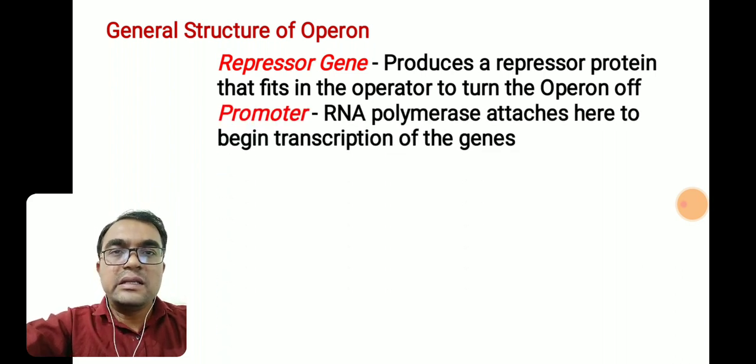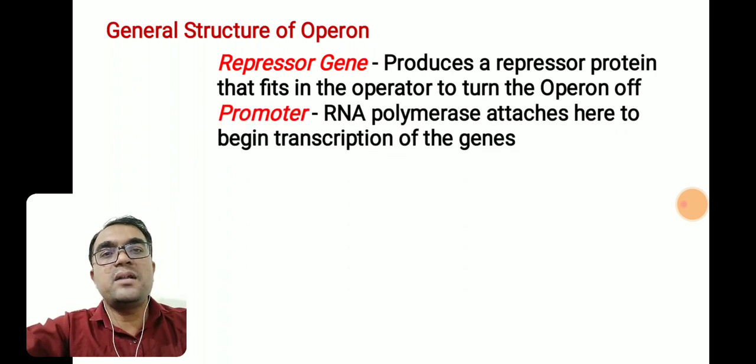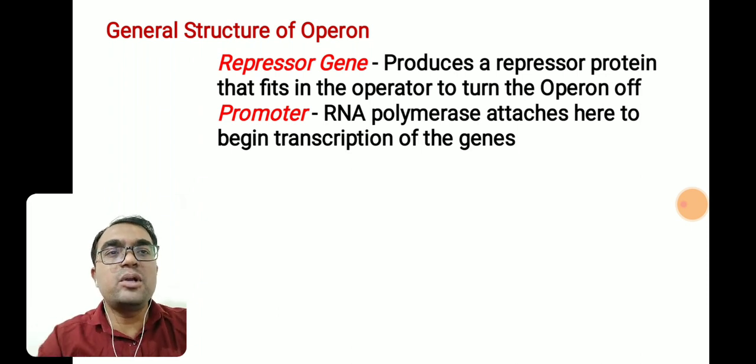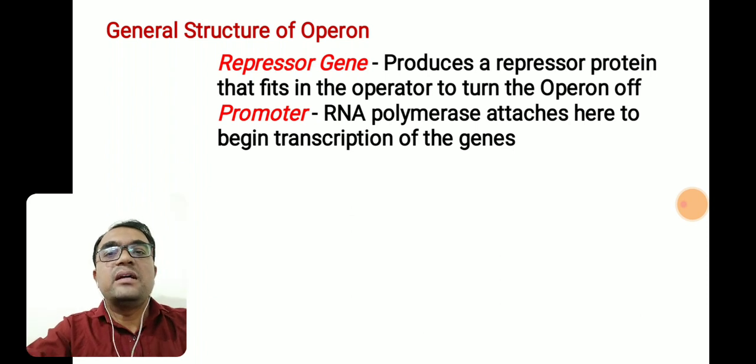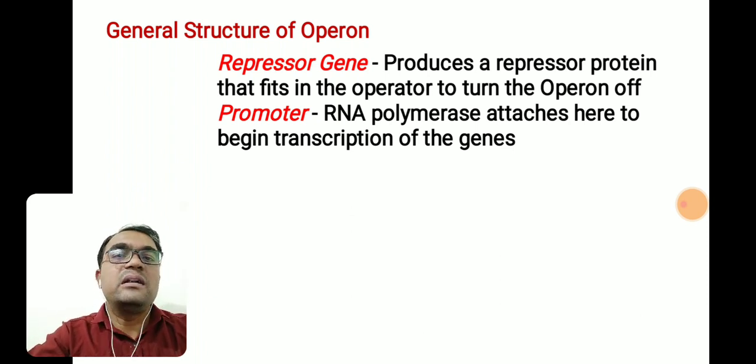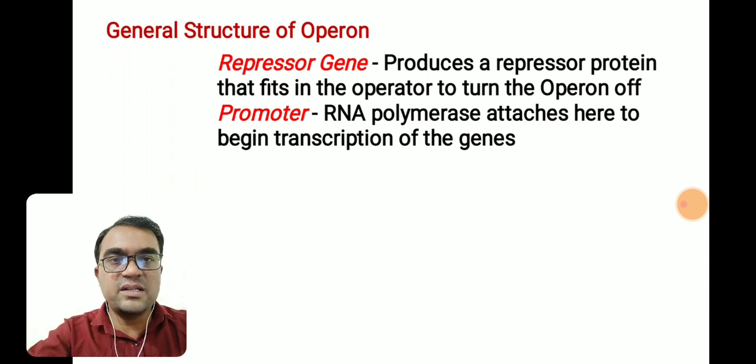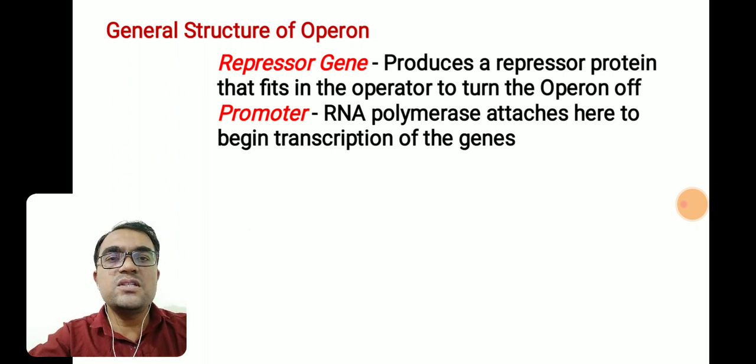The second one is the promoter. It is another important part of the general structure of operon. What is the promoter, and what is its role? The RNA polymerase attaches to the promoter, and once RNA polymerase is attached to the promoter, the promoter helps in the transcription of downstream genes, isn't it? Downstream genes means those genes which are present on the right side of the promoter, isn't it? And what is the promoter?